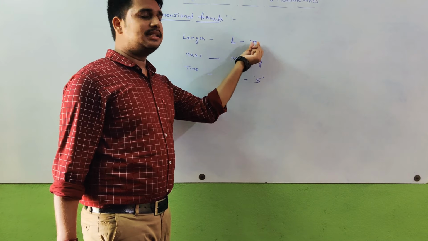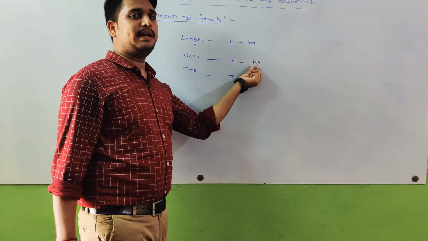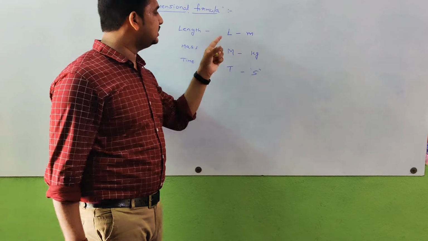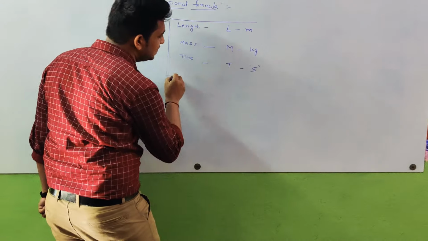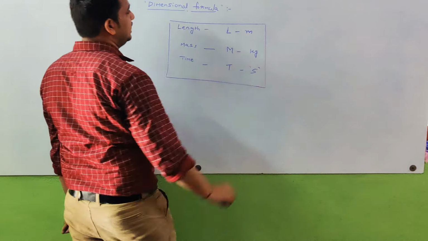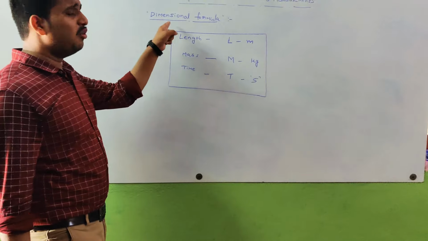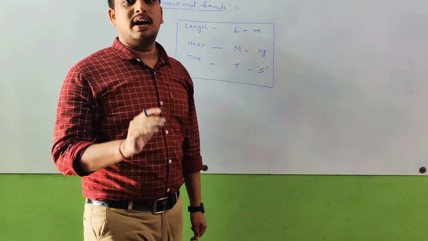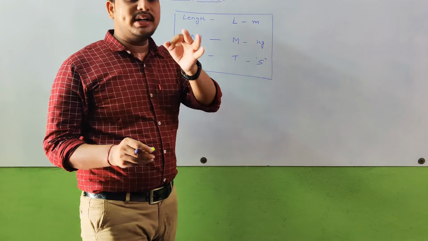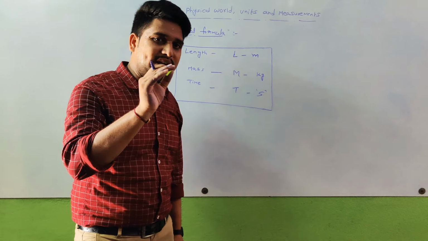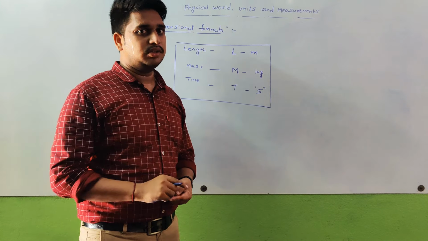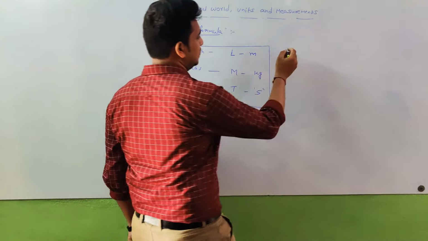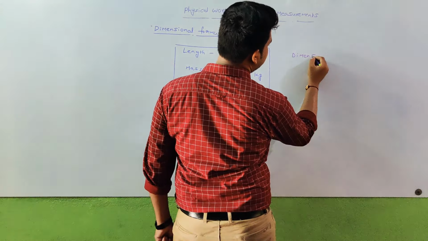Meter is represented in the dimensional formula as L, kg as M, and second as T. This is most important. If you know these 3, it is easy to write the dimensional formula. And one more thing: if you know the unit, only then is it easy to write a dimensional formula. If there is no unit for the physical quantity, there is no dimensional formula. Keep this in mind. Dimensional formulas depend upon units.